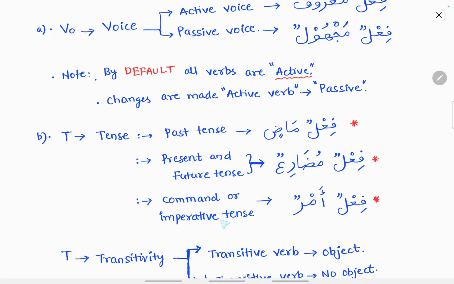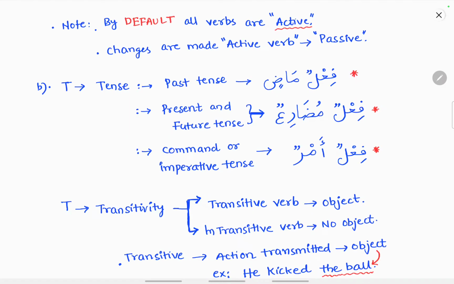Now command or imperative tense is known as fi'lun amr. Fi'lun mudari is also known as imperfect tense.